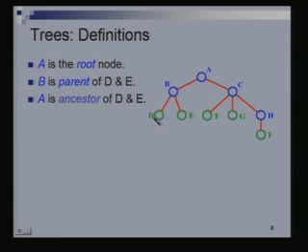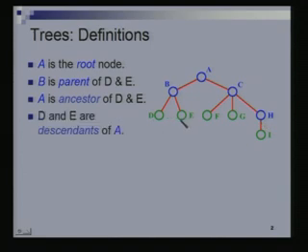So A is an ancestor of D and E. A is also an ancestor of F, G and H. A is also an ancestor of I. Right? A is a grandparent, sometimes we use the term grandparent. A is a grandparent of D, E, F, G and H. You understand what the difference between ancestor and grandparent is. D and E are descendants of A. In fact, B, C, D, E, F, G, H, I are all descendants of A.